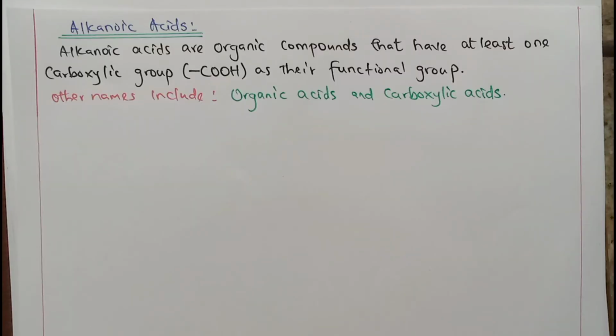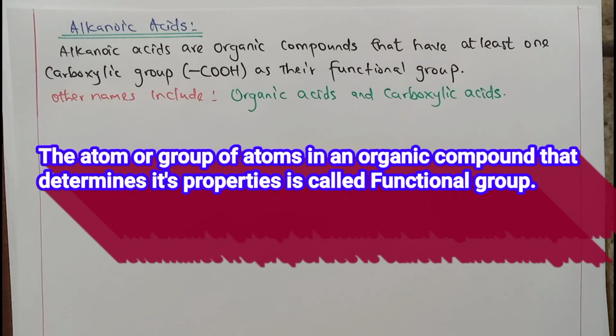Alkanoic acids are said to be organic acids or carboxylic acids. They are organic compounds that have at least one carboxylic group as a functional group. I hope you know what we mean by functional group. If you don't know that, I need you to go back to my terminologies video so that you will get that. They are mostly found in living and non-living things.